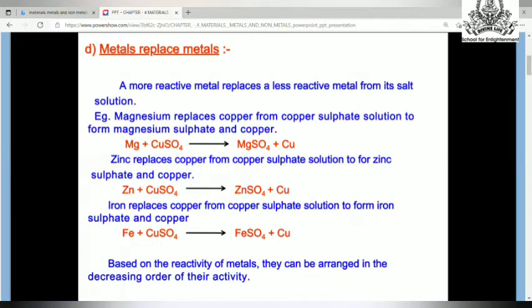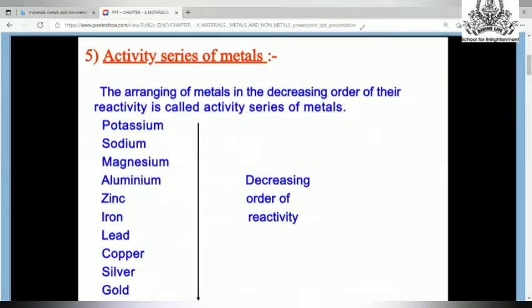Now, metals replace metals. Students, this is very interesting, and this is also known as a displacement reaction. When a metal replaces another metal in the salt solution of a different metal, that is called a displacement reaction.